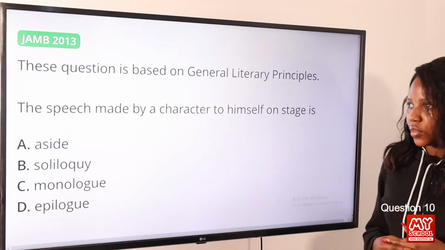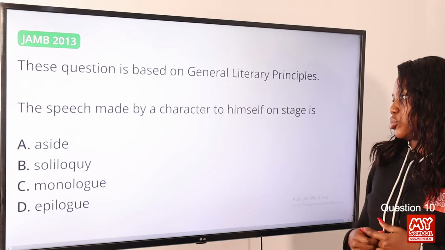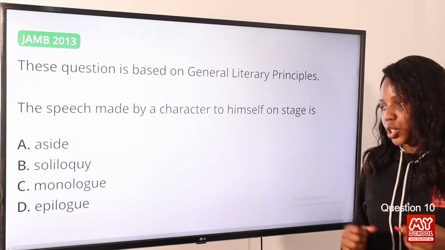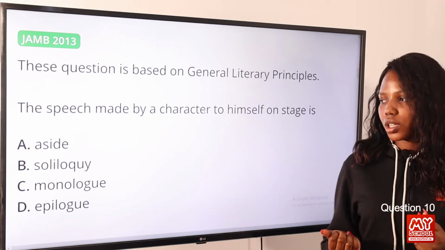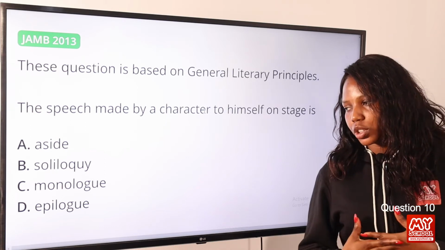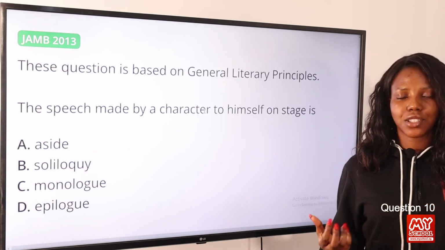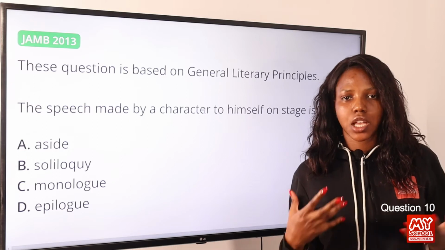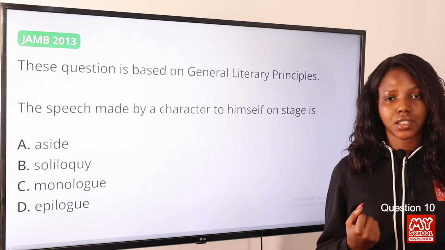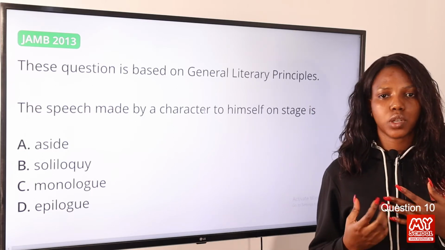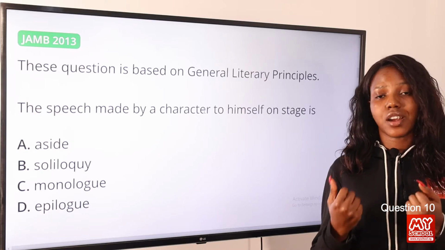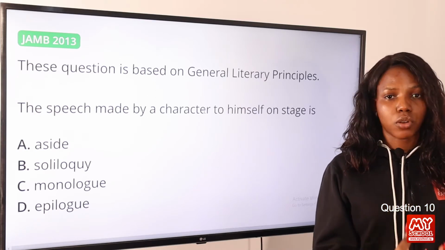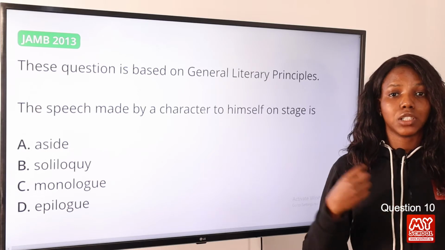Question 10. The speech made by a character to himself on stage is dash. Option A, aside. Option B, soliloquy. Option C, monologue. Option D, epilogue. The answer to this question is soliloquy. Now, soliloquy is a literary device whereby a character speaks to himself. This is usually characterized by the character's thoughts. The character's thought is spoken out loud.